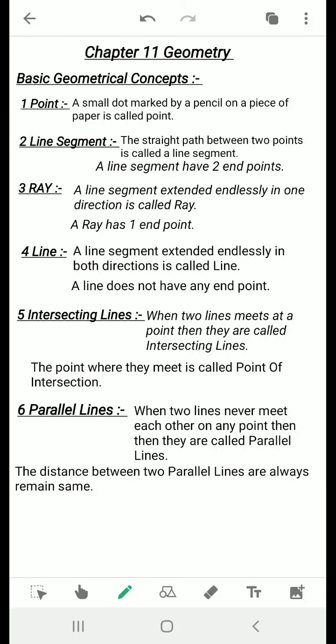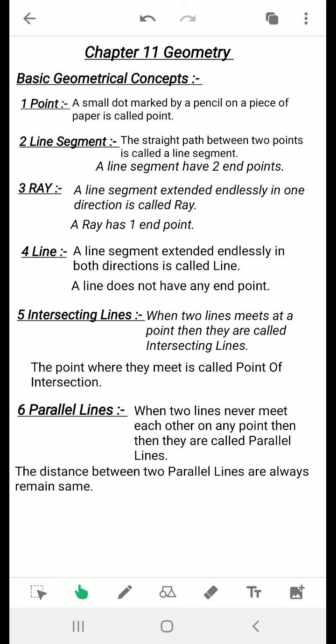Dear students, in this video I am going to explain some basic concepts of geometry that is related to chapter number 11 of your textbook, that is geometry. Okay, so some basic geometrical concepts are, number one, point.